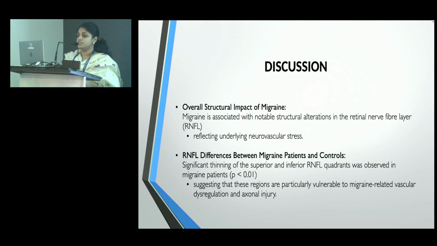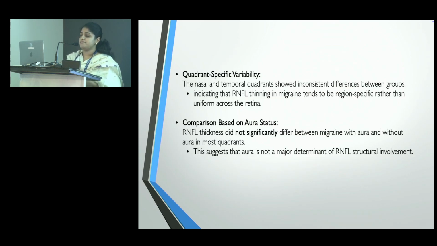Discussion. Migraine is associated with notable structural alterations in the RNFL, which reflects the underlying neurovascular stress. Significant thinning was found in the superior as well as the inferior RNFL quadrants in most of the patients, with p-value less than 0.01, suggesting that these regions are particularly vulnerable to migraine-related vascular injury. On quadrant specificity, the nasal and temporal quadrants showed inconsistent differences between the groups.